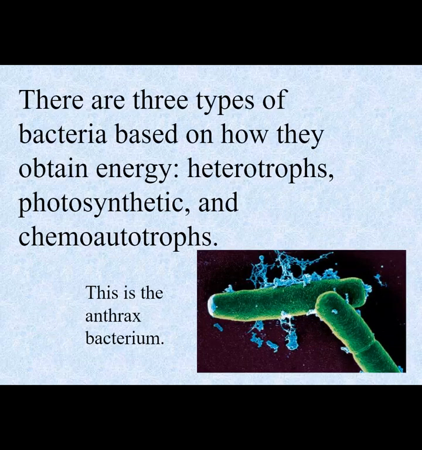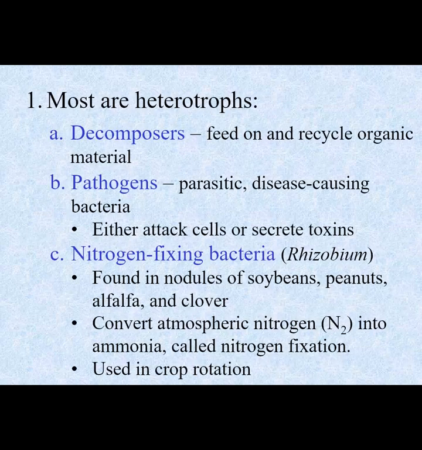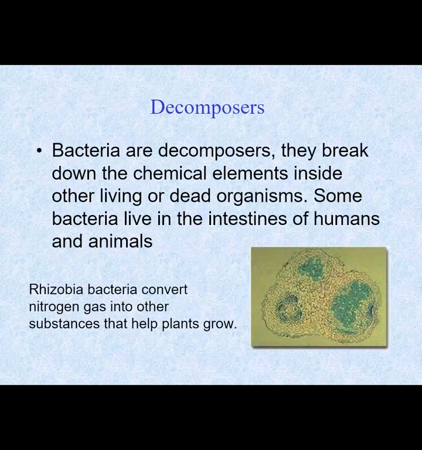There are three types of bacteria based on how they obtain energy: heterotrophs, photosynthetics, and chemoautotrophs. This is the anthrax bacterium. Most are heterotrophs, decomposers, that feed on recycled organic material. Pathogens, parasitic disease-causing bacteria, either attack cells or secrete a toxin. Nitrogen-fixing bacteria, Rhizobium, found in nodules of soybeans, peanuts, alfalfa, and clover, convert atmospheric nitrogen into ammonia, called nitrogen fixation, used in crop rotation.